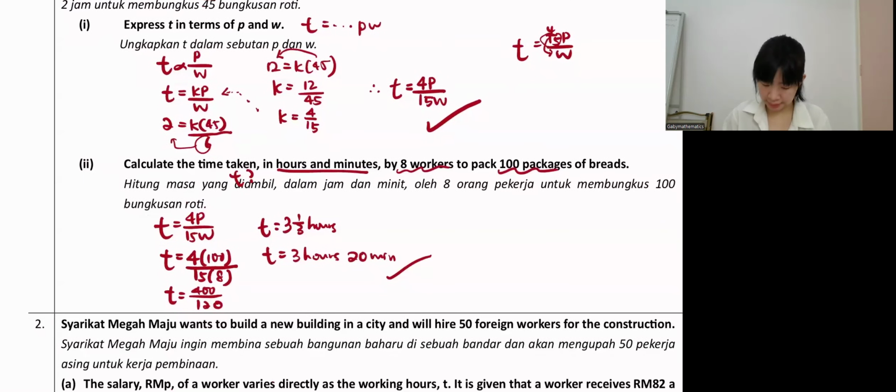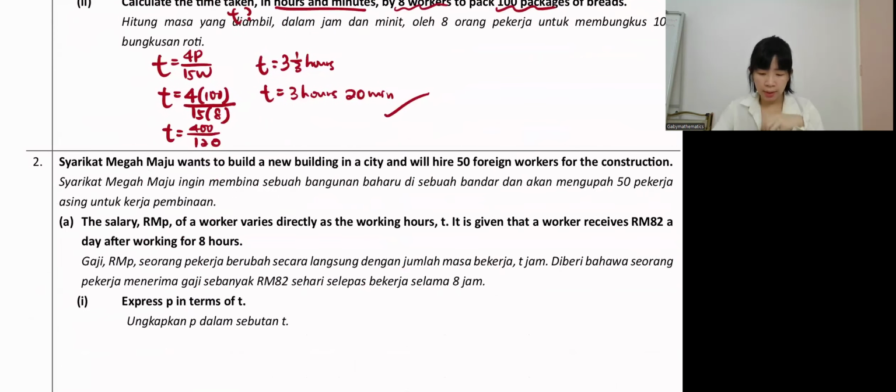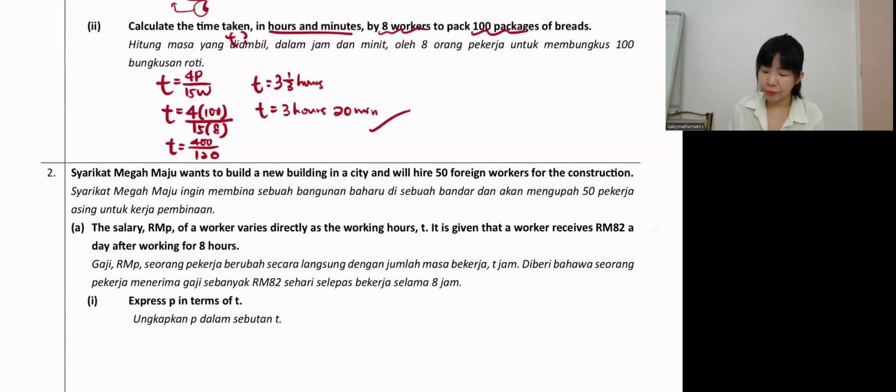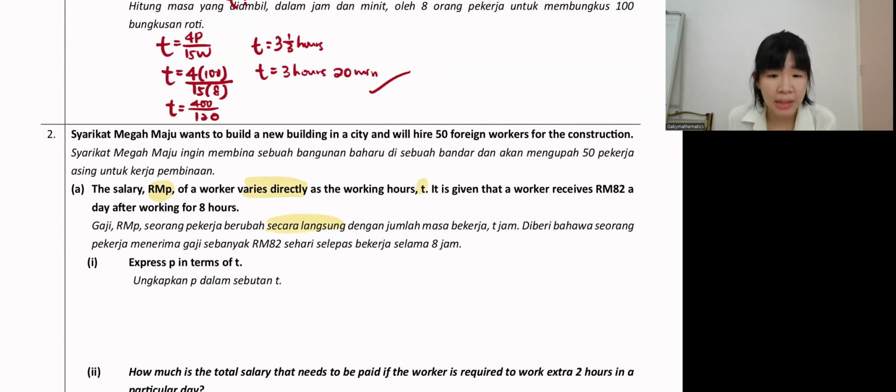All right, next. Number 2. Syarikat Megah Maju wants to build a new building in the city. So they will hire 50 foreign workers for the construction. The salary P of a worker varies directly, see the word directly, secara langsung, as the working hour T. Given the worker received 82 ringgit a day after working for 8 hours. Question 1: Express P in terms of T. Express P in terms of T meaning they want P equal something with T.